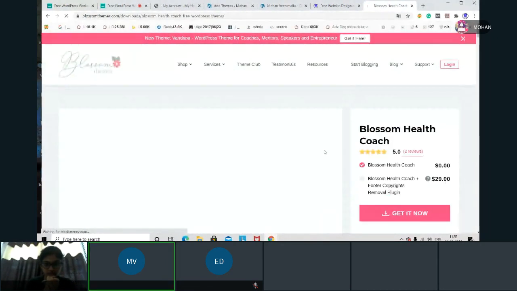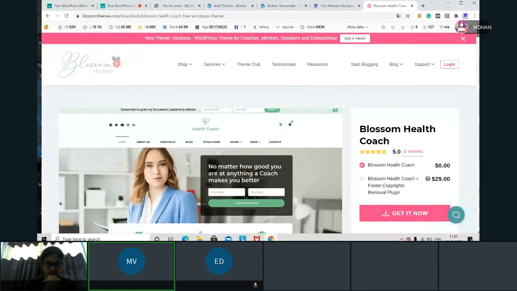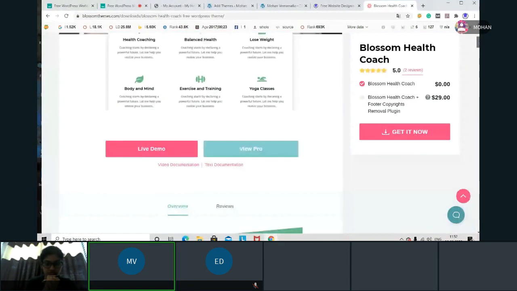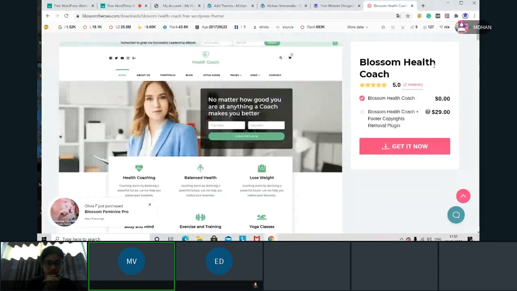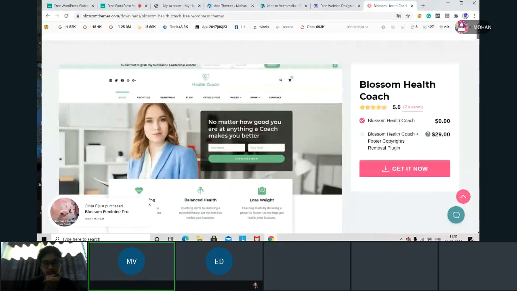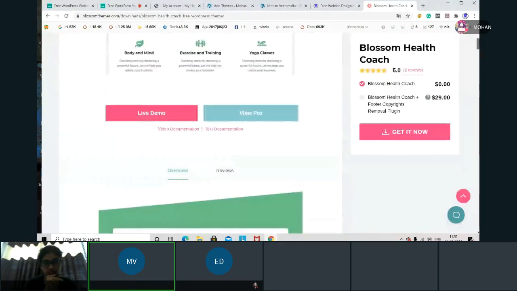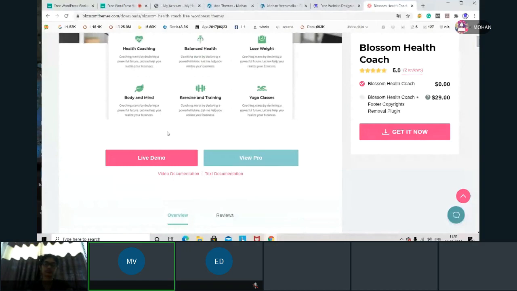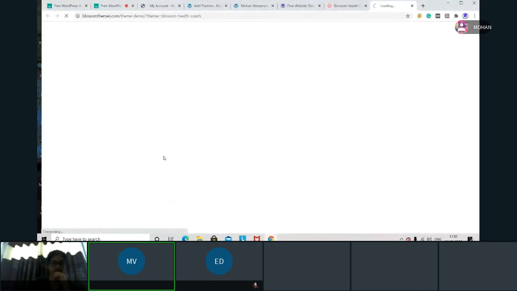Now when I went here, it is showing something. This is a theme. Now there is a paid version also. Now it's given for 29. No, we don't want any paid version. We want only the free version. Simply what we'll do, we'll see the live demo. That means how the website actually looks.